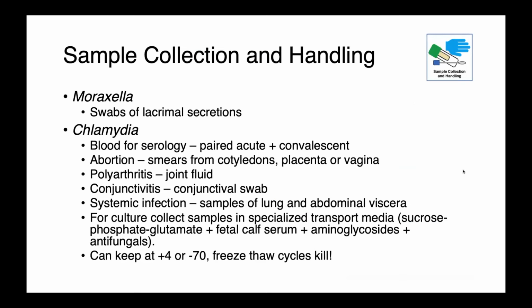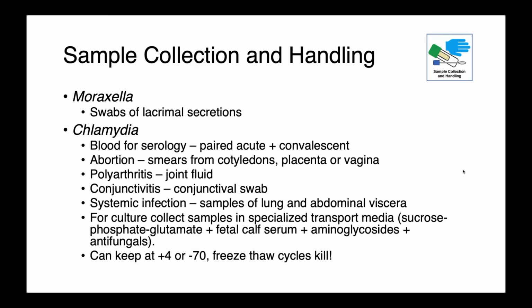When dealing with these infections, for Moraxella, you want to collect swabs of lacrimal secretions. For chlamydia infections, there's many different options. So blood for serology can be really useful. And oftentimes we want to do a paired acute plus convalescent serum to look for an anamnestic response and an increase in the antibody level. In cases of abortion, we can take smears from cotyledons, the placenta, or the vagina, joint fluid from polyarthritis, conjunctival swabs if we have eye infections, or in systemic infections, looking at the lung or abdominal viscera.